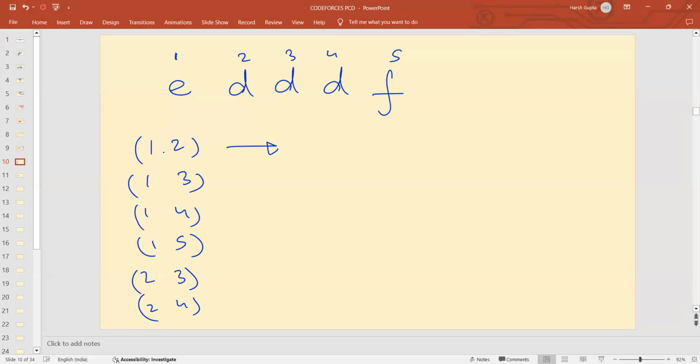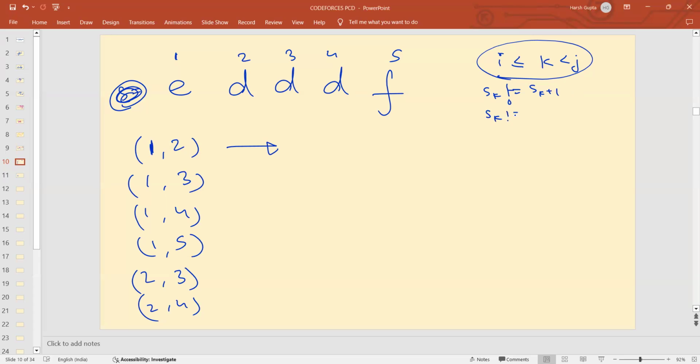Is pair 1, 2 pleasant? No. This is because S of 1 is not equal to S of 2, first of all. And if they are not equal, then we need to find some k that is greater than or equal to i and lesser than j, such that S of k should not be equal to S of k plus 1, first condition. The second condition is that Sk should not be equal to Si, or Sk plus 1 should not be equal to Sj. So if I am able to select some k like this, then I can say that, okay, even if Si is not equal to Sj, the pair is pleasant.